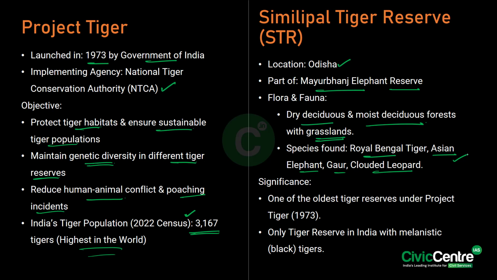So why is this significant and why are we talking about this? See, it is the only tiger reserve in India where you have the melanistic tigers. So what are these melanistic tigers? They are somewhat black. The black stripes which you find on normal tigers are more pronounced in these tigers because of the enzyme called melanin. Okay, and also it is one of the oldest tiger reserves under Project Tiger, which was launched in 1973.